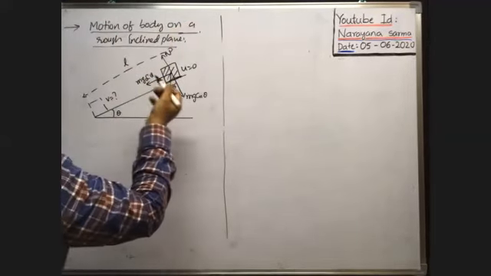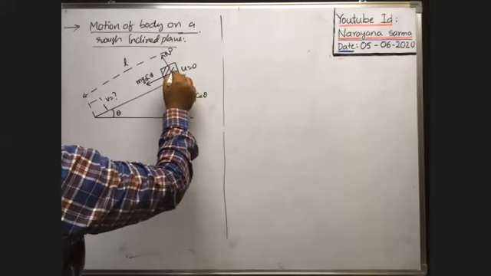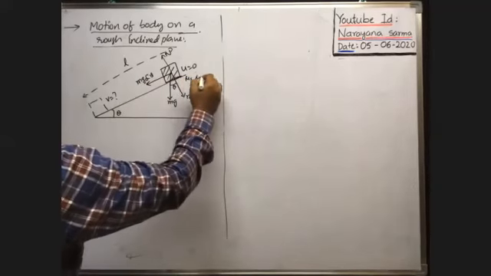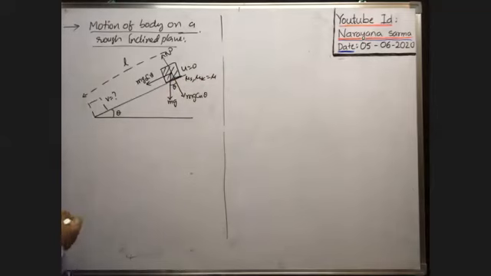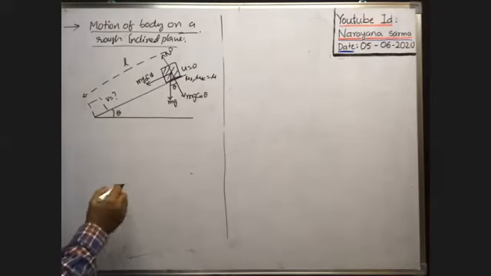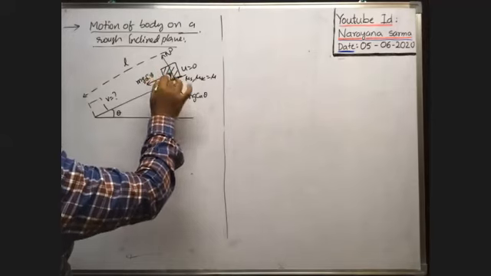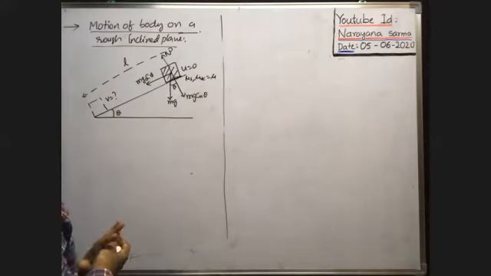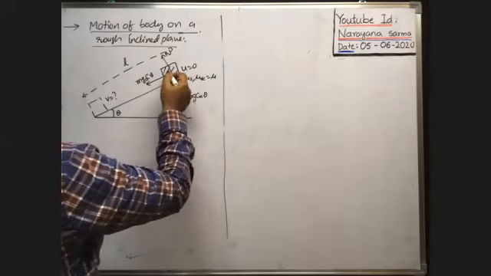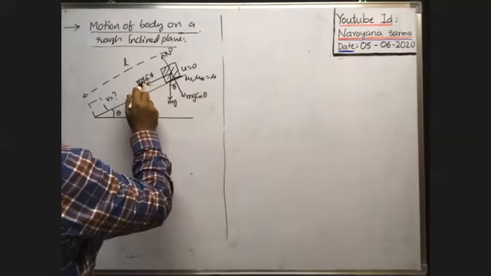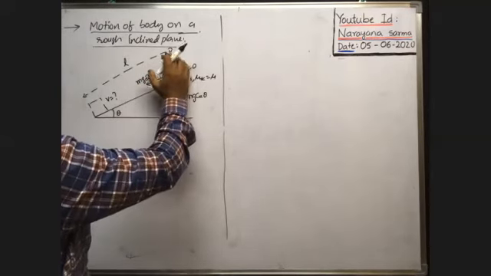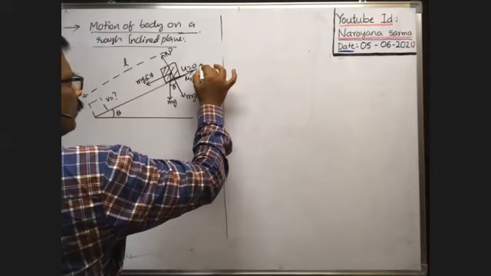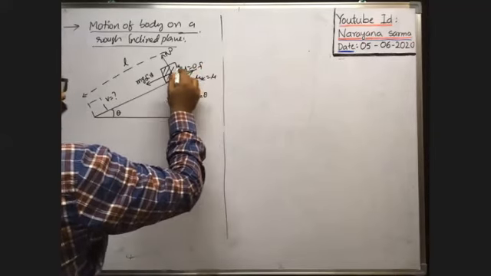Suppose it is a rough inclined surface. The coefficient of static friction between the block and the inclined plane is mu s, and the coefficient of kinetic friction is mu k, which is equal to mu. Whenever the block is kept on the rough inclined plane, what forces act on the block? mg sin theta acts down the plane. Because of this weight component, the block tries to move down, but the friction between the two opposes the motion of the block downwards.